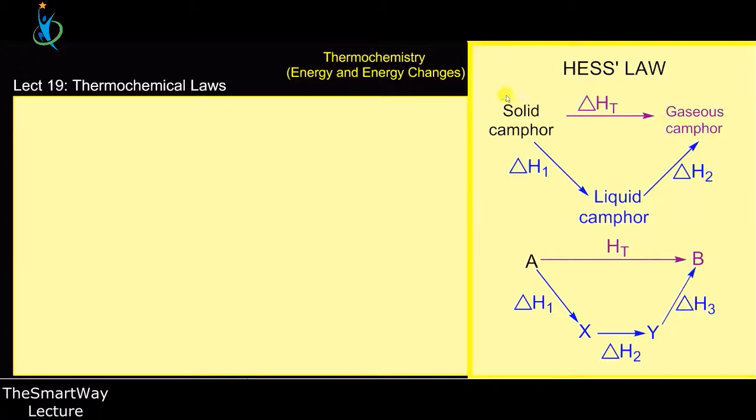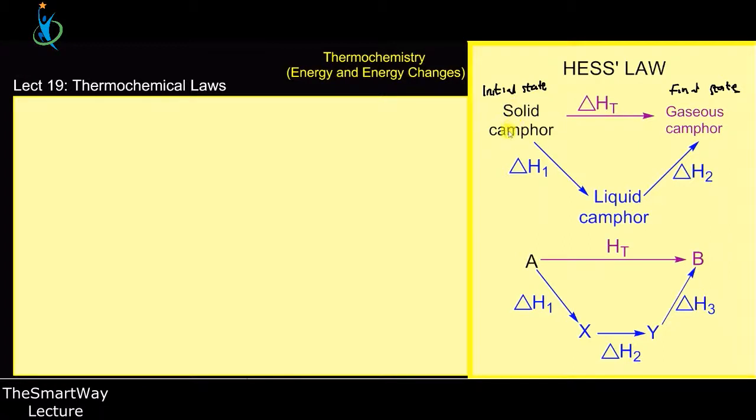So the initial state here is a solid, and then we have the final state. So here I want to transform the solid from the initial state.